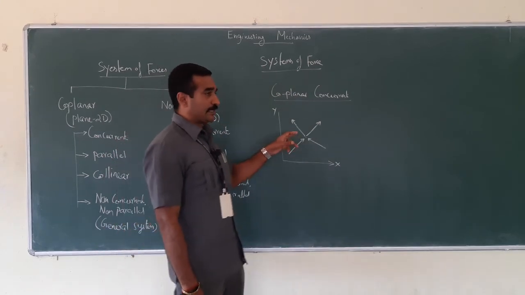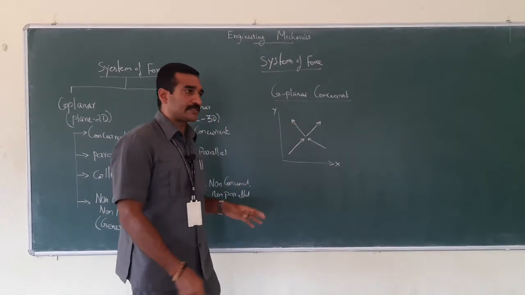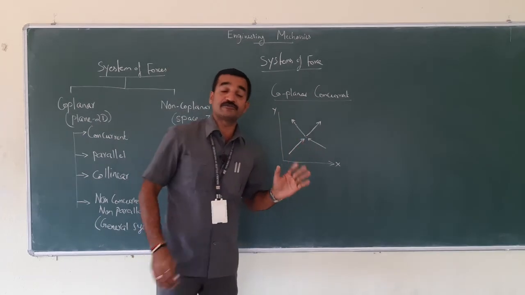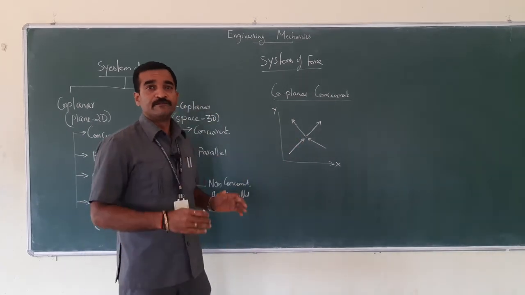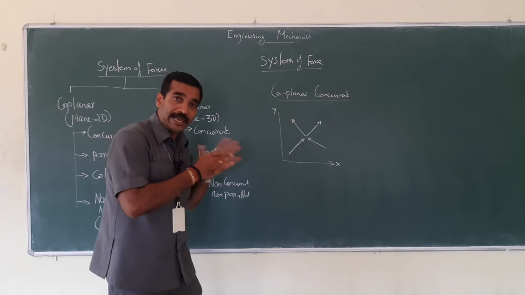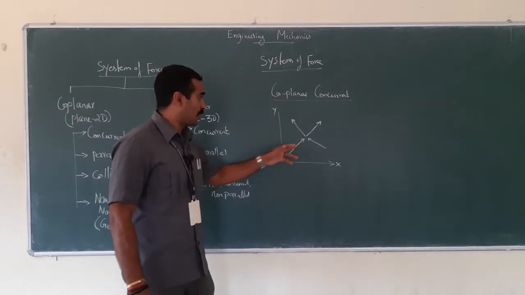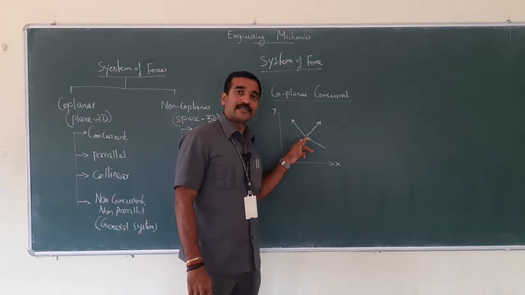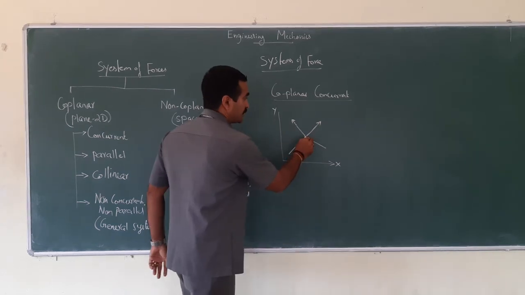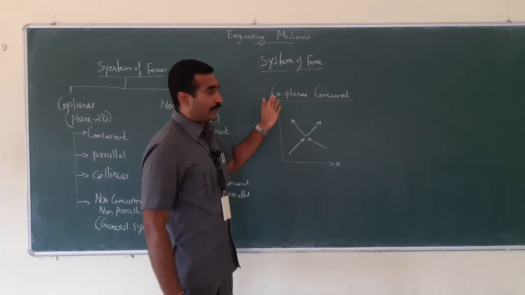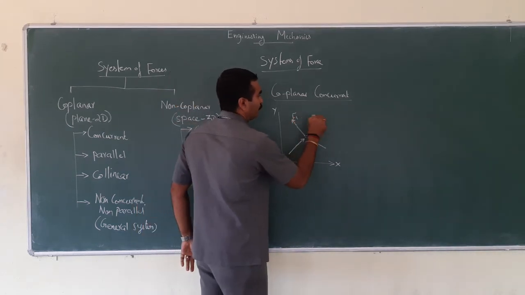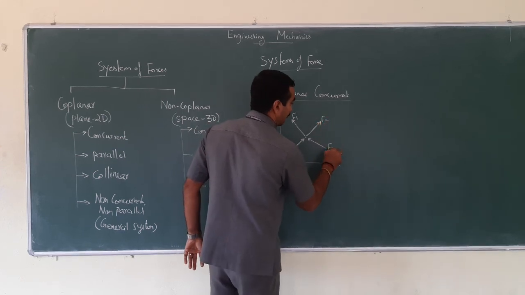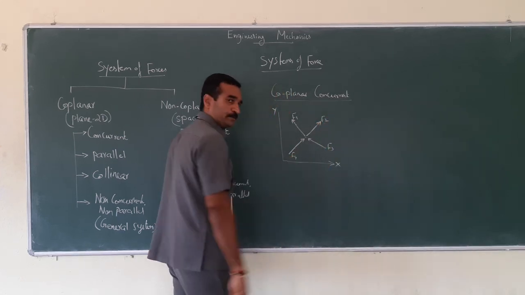See, all the forces, it is not necessary that there are four forces. I said that various external forces act, and the line of action intersects on the same point. This is the concurrent force. Assume this is F1, this is F2, this is F3 and this is F4.